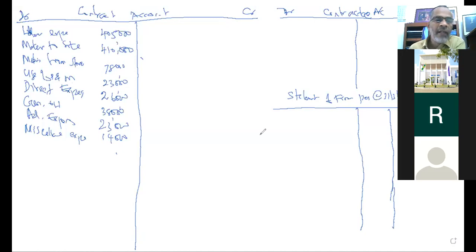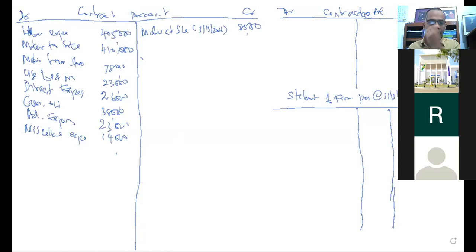8,500. Now look at the material, they sent the item to the site. If they used the entire material, there won't be any closing stock at the site. But there is material, therefore I want to write down material at site on 31st March 2016. The closing balance that was not used by the contract should be taken out of the contract account, of the debited amount 8,500. Okay, understood?